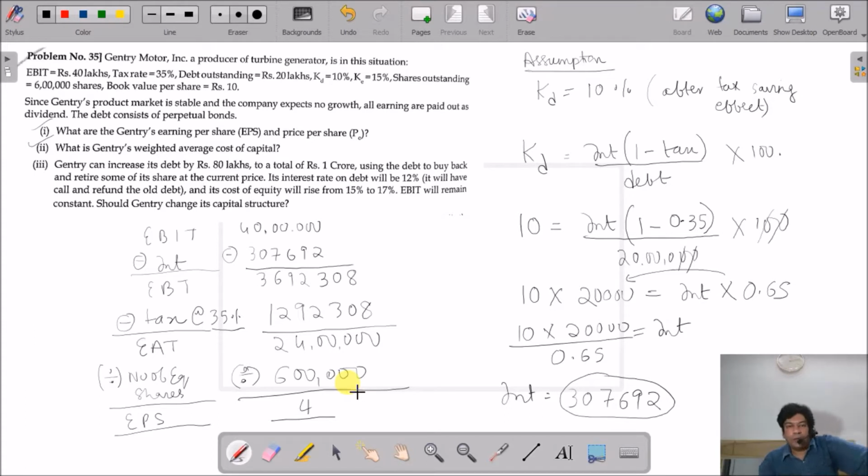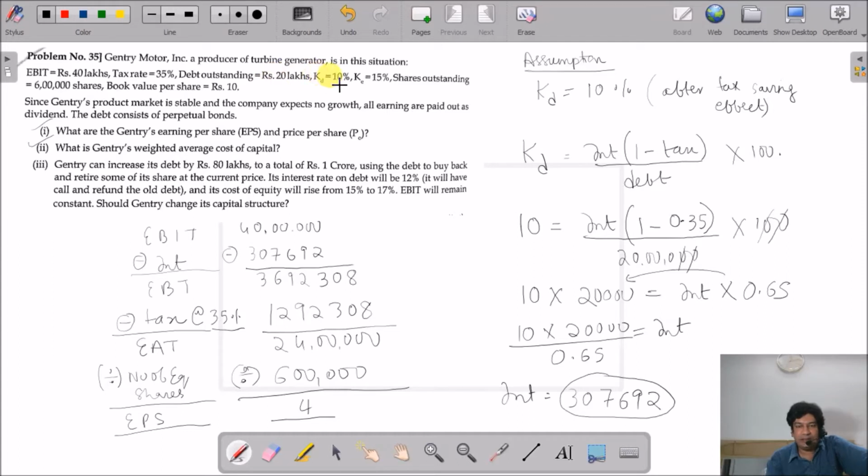So what was the tricky component over here was this. The cost of debt which they have given, we have assumed it to be after tax. If we have assumed it to be before tax, then the sum is very simple. So what we will do is, we know the debt component which is 20 lakhs.